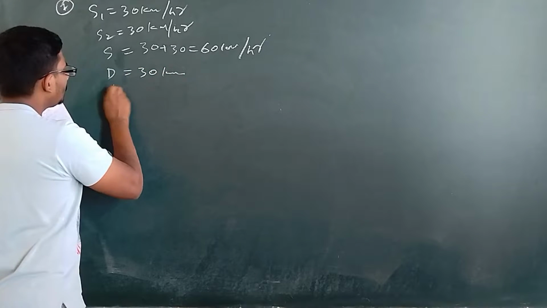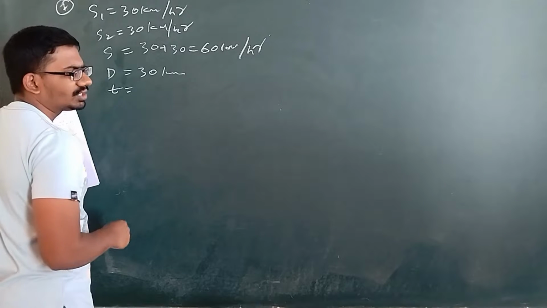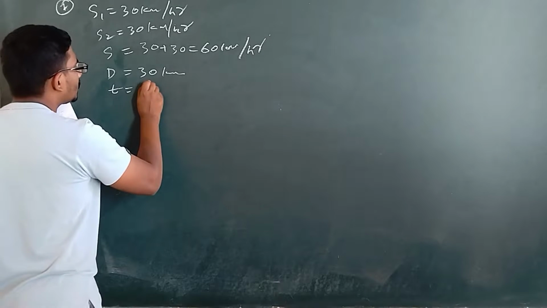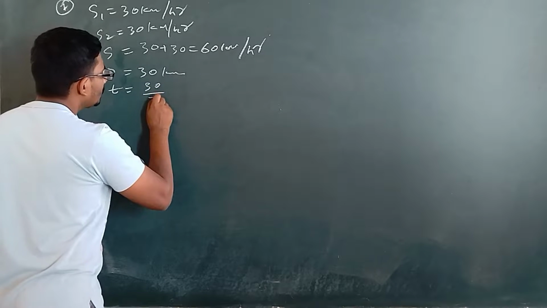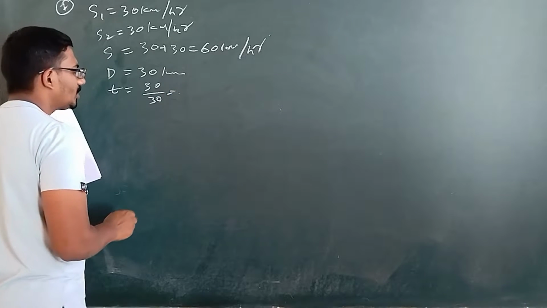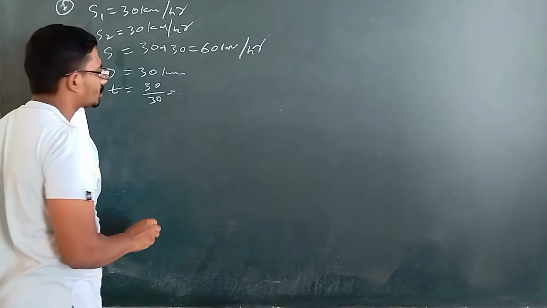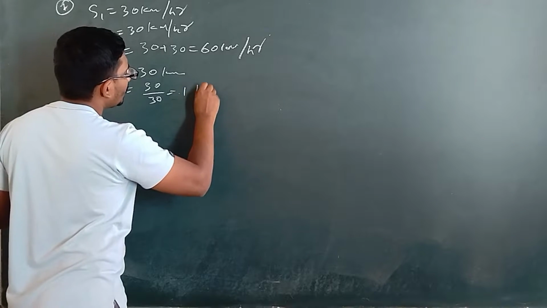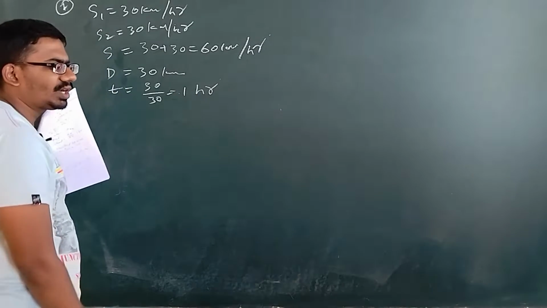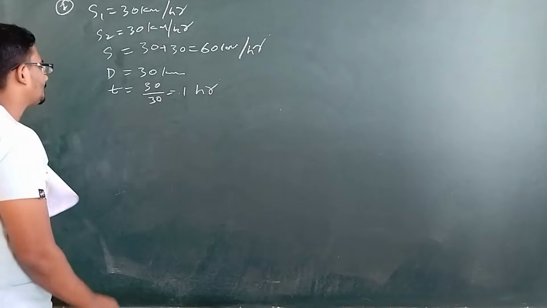Now, the time taken for the trains to travel that 30 km is 30 divided by 30, because each train is going to travel 30 kilometers at 30 km per hour. So it is going to be 1 hour. The trains are going to travel for 1 hour before they collide with each other.